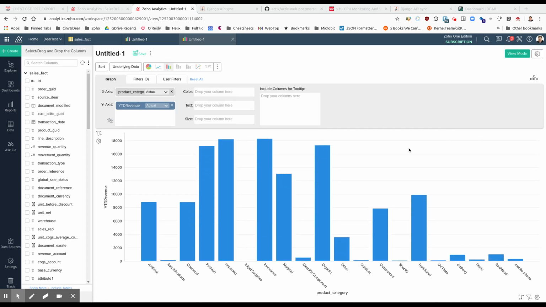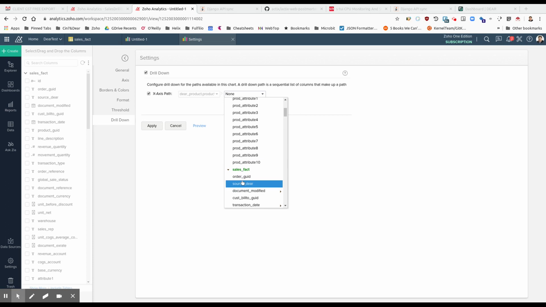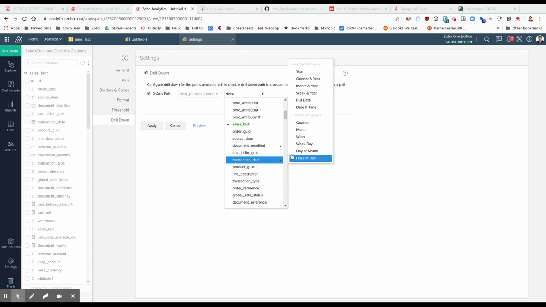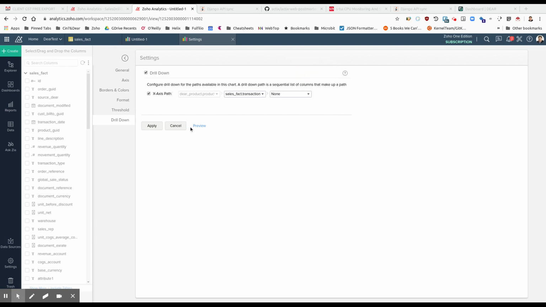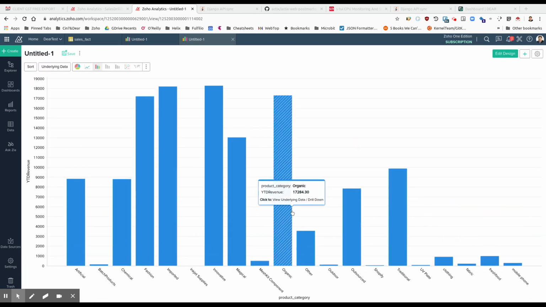Now it's possible in the settings in the design for the report that I can give a hint about the type of drill down I think should be seen. So I want to drill down by year. And now when I click on something, it gives me a predefined setting.